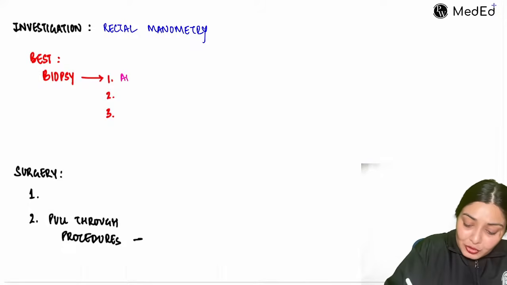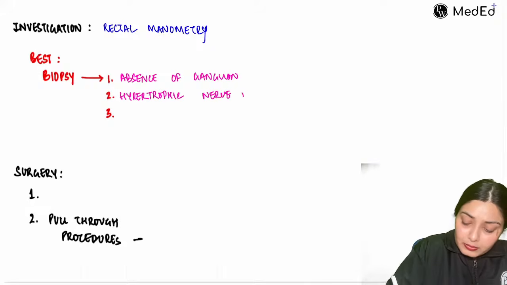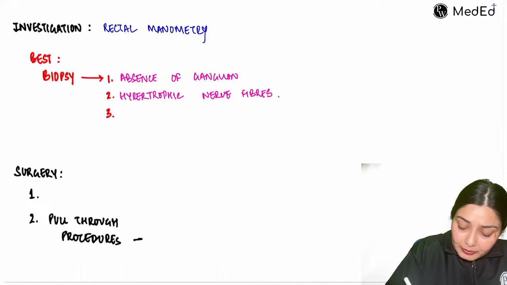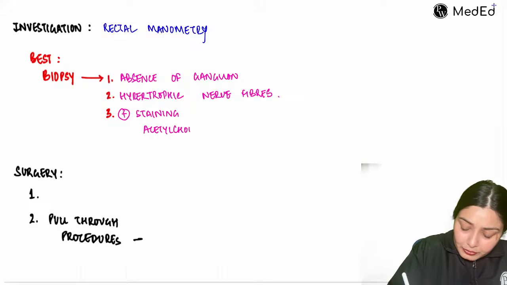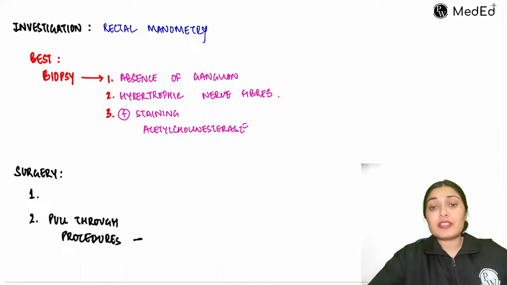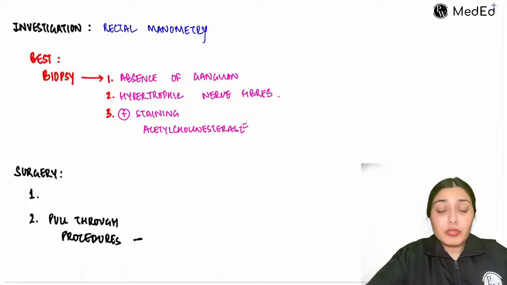So there will be absence of ganglions, hypertrophic nerve fibers, and positive staining with acetylcholinesterase. These are the features and investigations that you go for in cases of Hirschsprung disease.